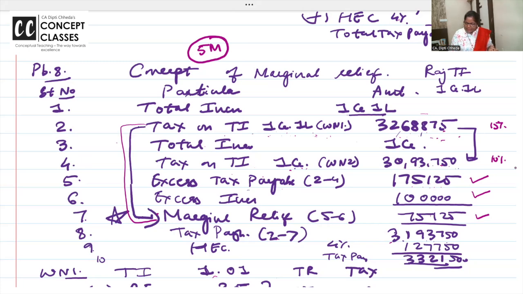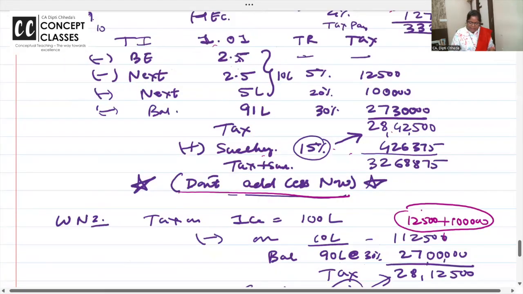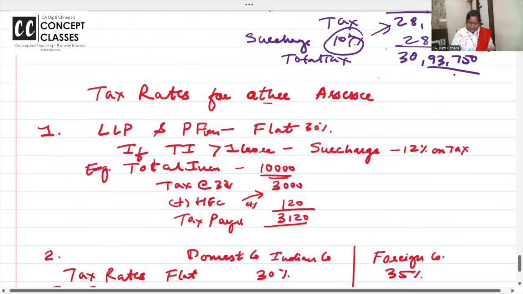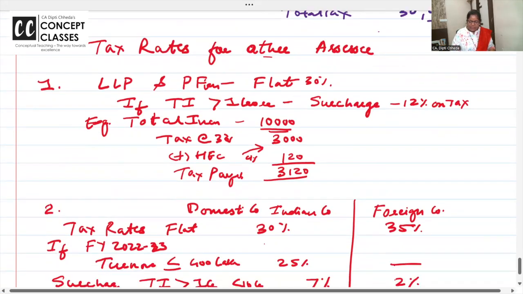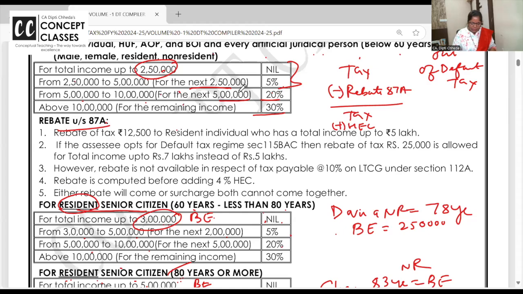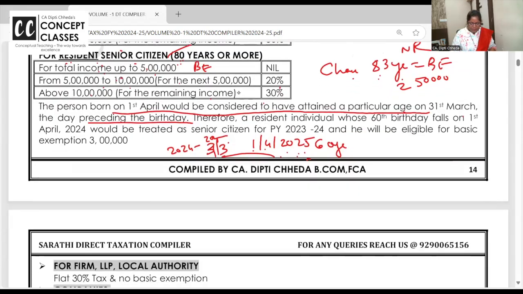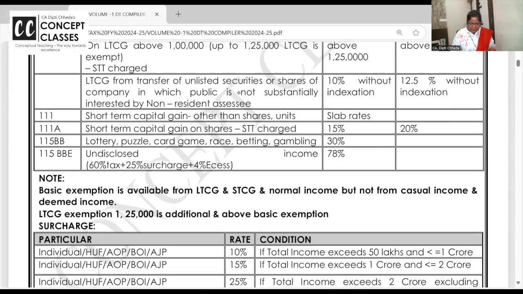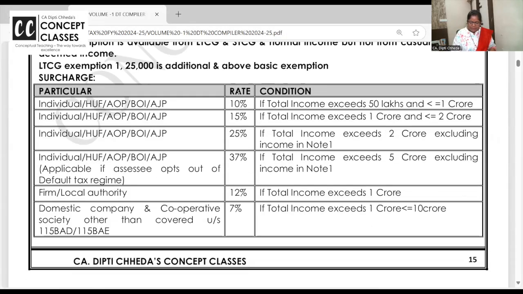Health and education cess is 4% now. After the marginal relief, add health and education cess, and you get tax paid. This is marginal relief, and I'll teach you other tax rates also better from my notebook, but फिर भी यहाँ भी सब है आपको. हाँ? Rebate concept you all followed? Yeah, rebate. Here it is.